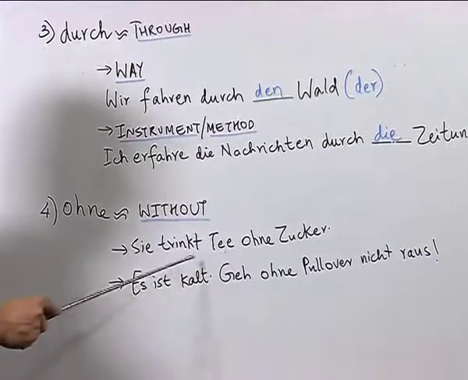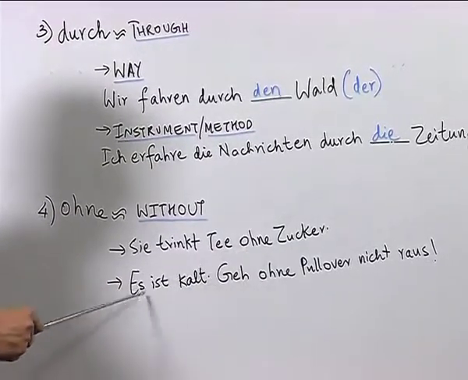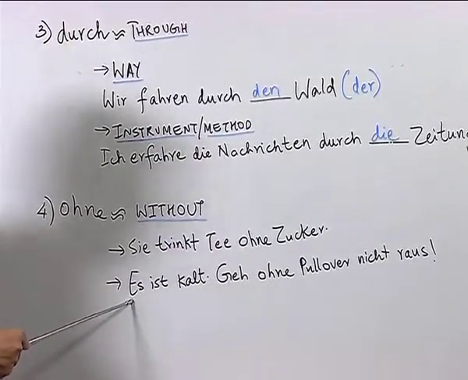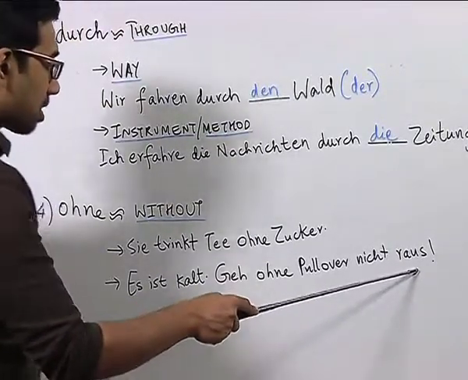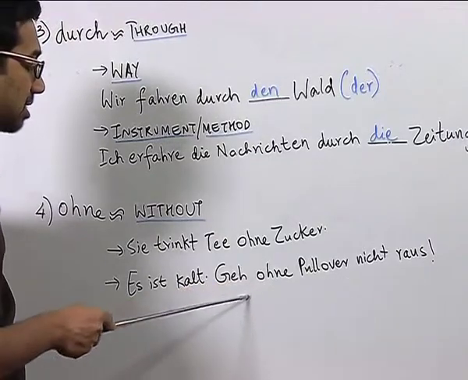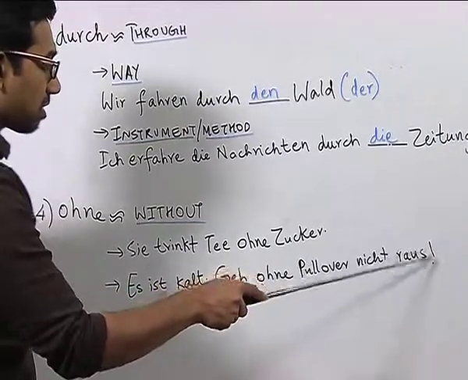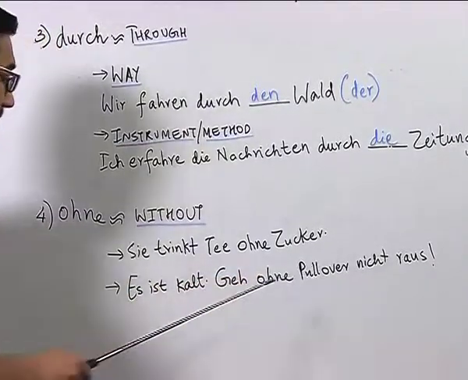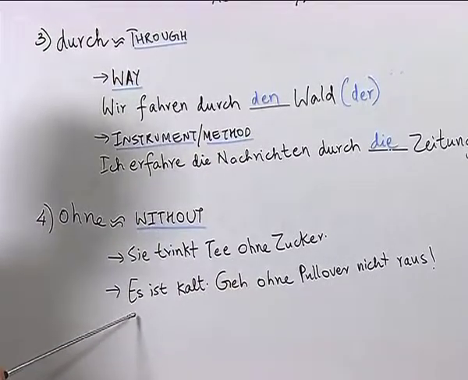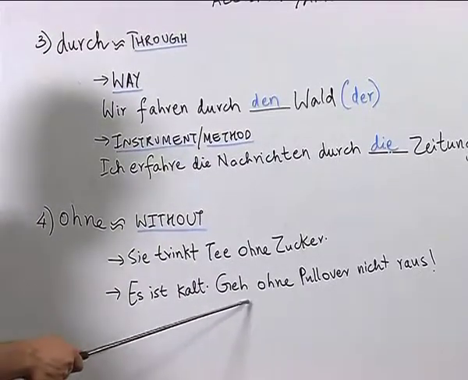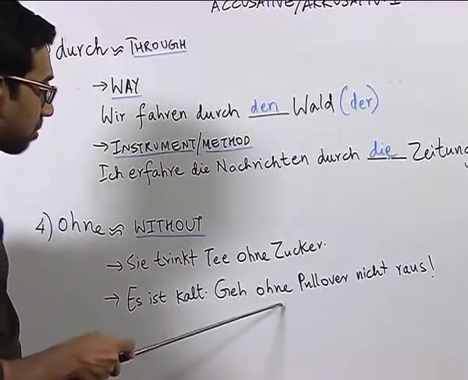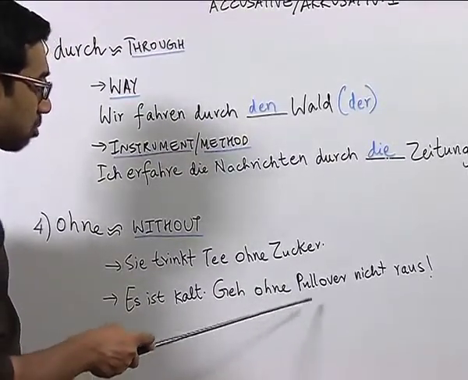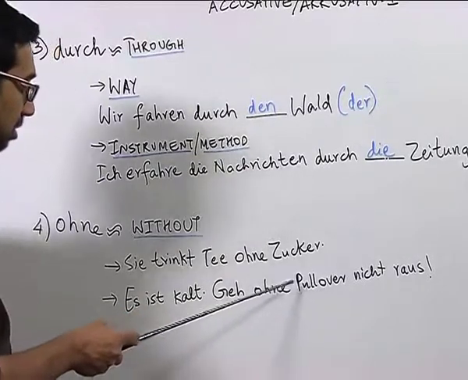So, we have one meaning here, or we have the other sentence here. Es ist kalt, geh ohne Pullover nicht raus. As you can see, this sentence is an imperative sentence because of the presence of the exclamation mark at the end. If we look at this sentence in English, it is cold, don't go out without the pullover. Here also the meaning of the preposition ohne is to show the absence of something.